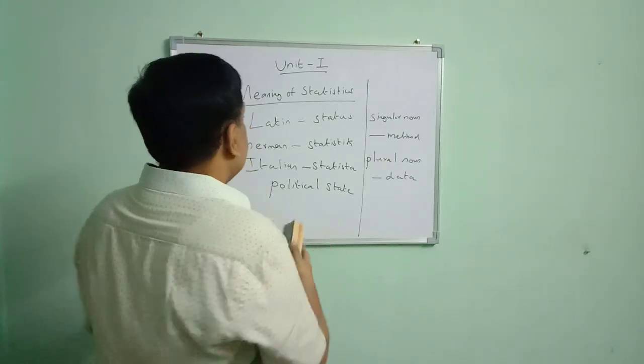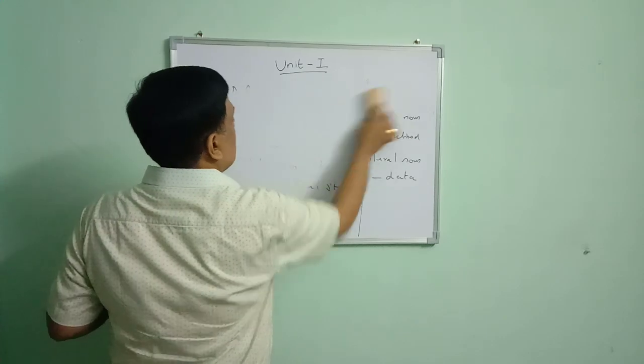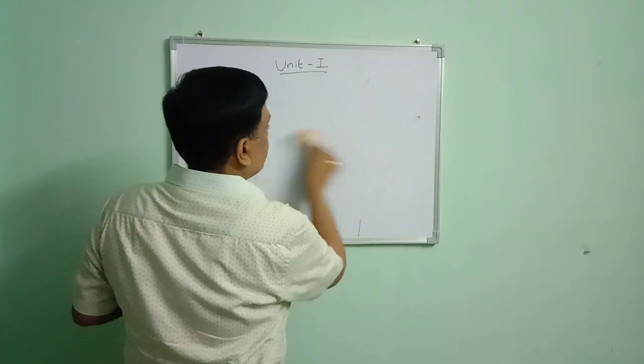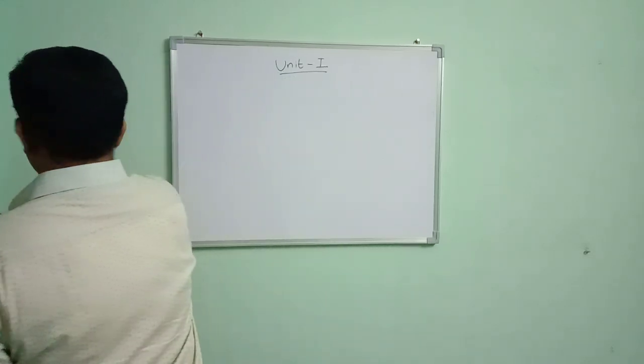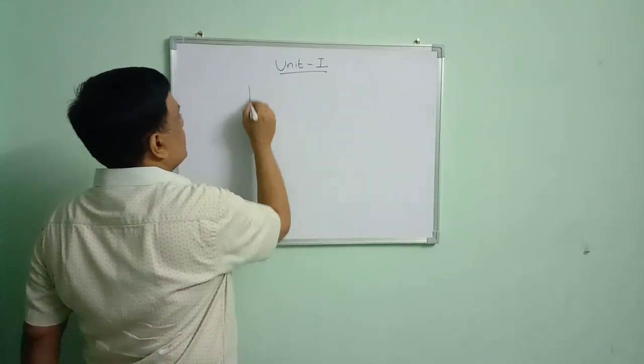Next we move to the definition of statistics. There are different definitions of statistics. We move to the famous definition of statistics.